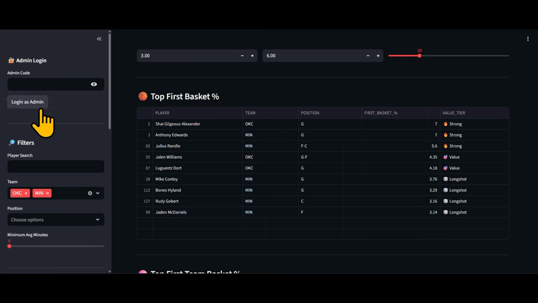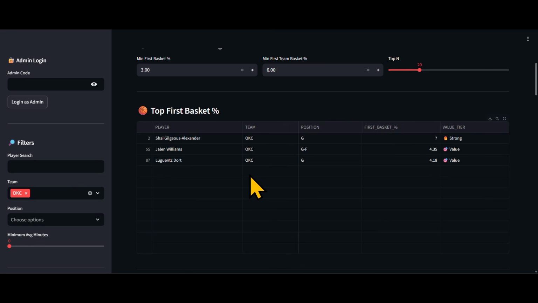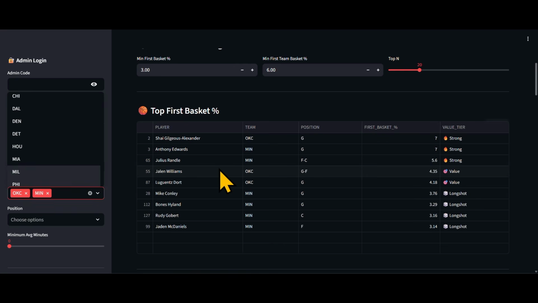You can do this for every team, so you can just take Minnesota off, right? And now we just can look at OKC. All right, just only OKC. All right, and then we can break it down. So you can look, and we can say, okay, OKC, first basket, and then you can break it down that way. All right, let's get Minnesota back on the board. All right, now we got Minnesota back on the board. So that's how you would break that down.